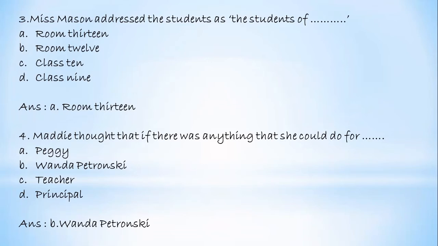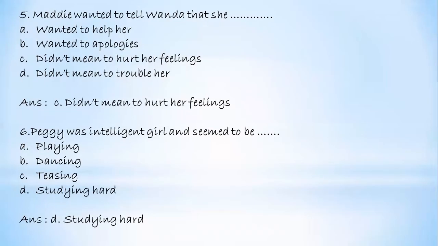Next, Maddie wanted to tell Wanda that she dash wanted to help her, wanted to apologize, did not mean to hurt her feelings, did not mean to trouble her. And the answer is option C, did not mean to hurt her feelings. Next, Peggy was an intelligent girl and seemed to be dash, playing, dancing, teasing, or studying hard. And the answer is option D, studying hard.